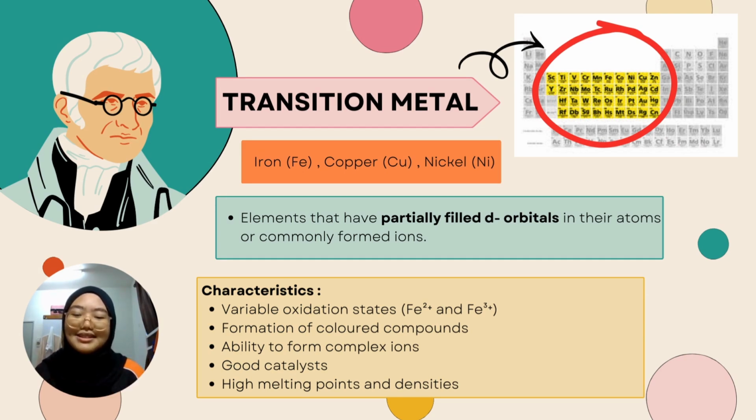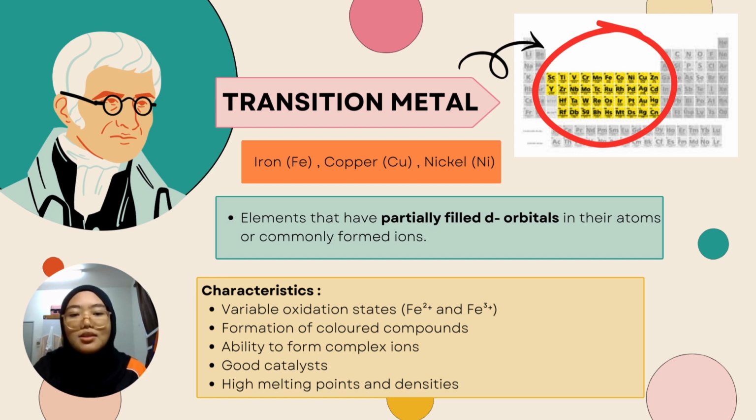What are transition metals? Transition metals are elements that have partially filled d orbitals in their atoms or in their commonly formed ions. This special electron arrangement gives them unique properties compared to other metals. One important characteristic of transition metals is that they can have variable oxidation states. For example, iron can exist as Fe2+ and Fe3+, which allows it to take part in different chemical reactions. Moreover, transition metals also form colored compounds.